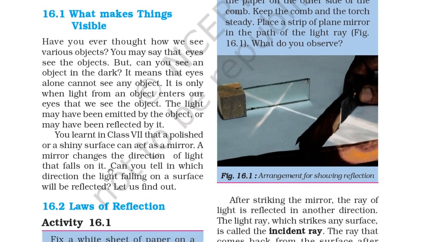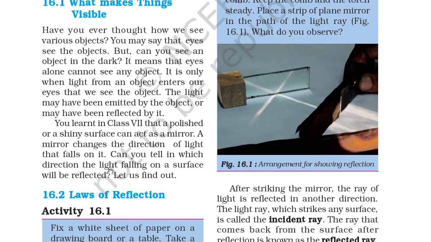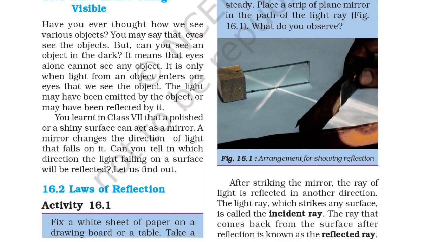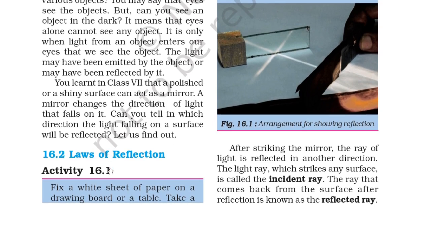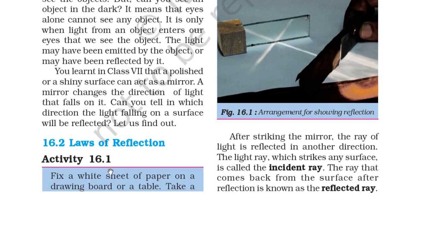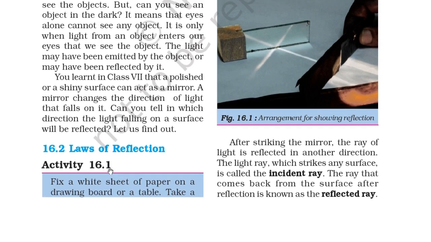So you learnt in class 7 that a polished or a shiny surface can act as a mirror. A mirror changes the direction of light that falls on it. So I have studied that. Can you tell in which direction the light that falls on a surface will be reflected? So let us find out. So, law of reflection. We will see activity 16.1.